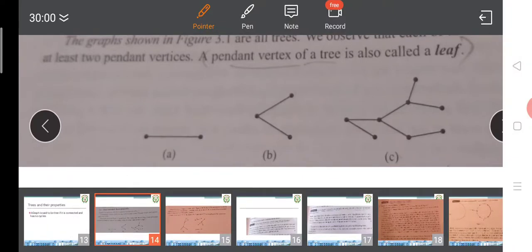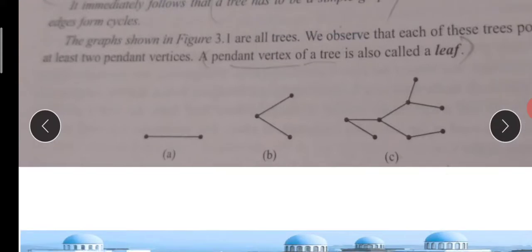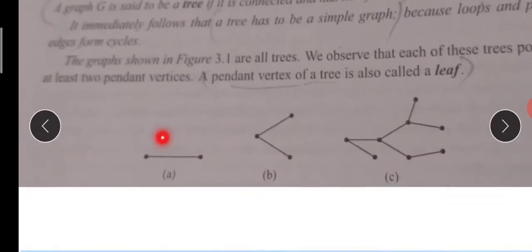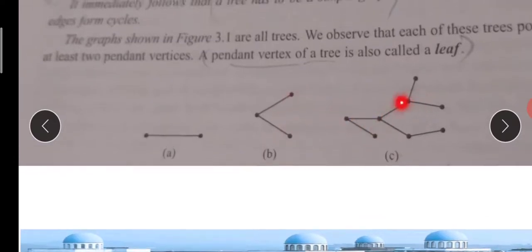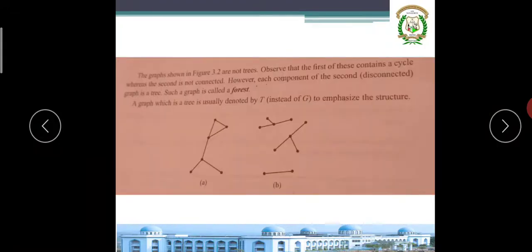A tree means a connected graph with no loops, parallel edges, or cycles. Here it is connected with no parallel edges, no loops, so no cycle. So it is a tree. This is a tree with two vertices, and a tree with three vertices, because it is a connected graph with no cycles, no parallel edges, no loops.